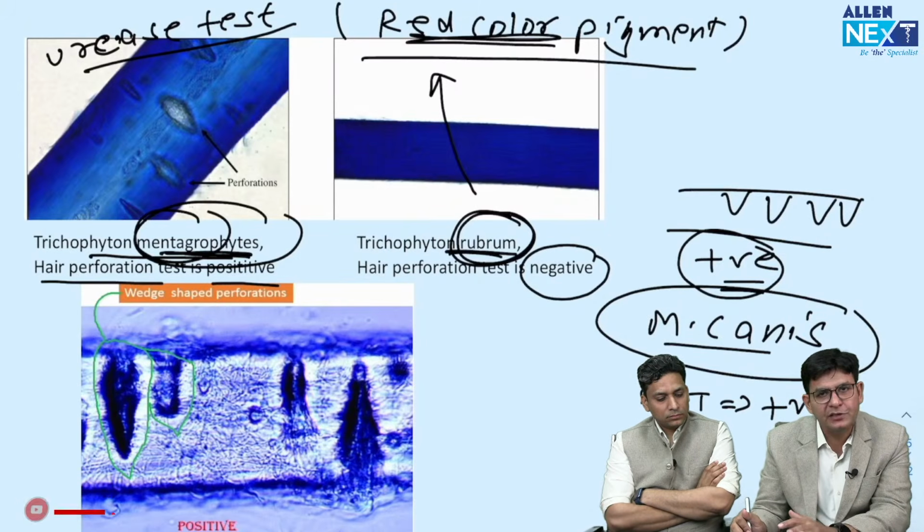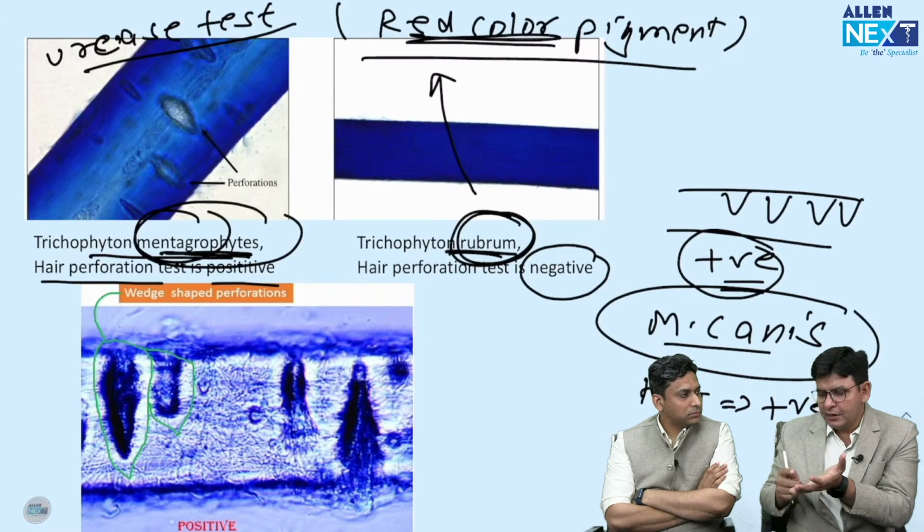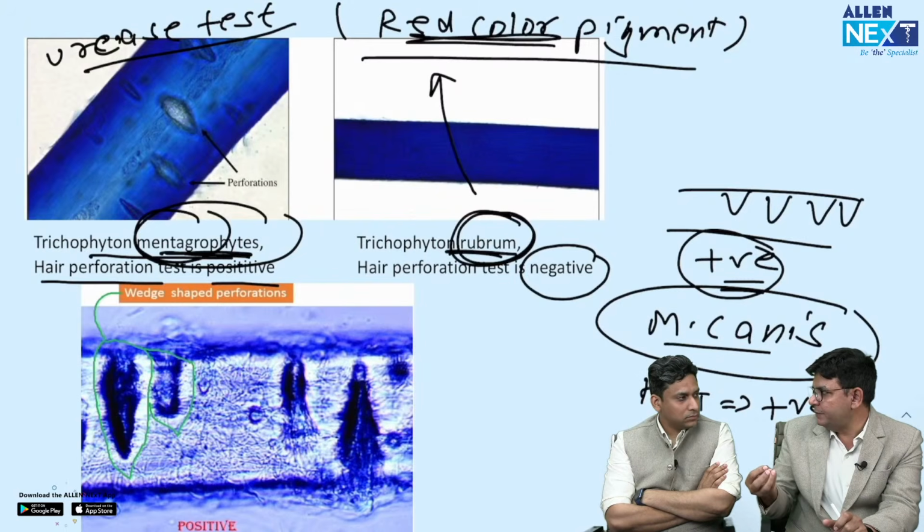One is mentagrophytes and one is rubrum. Okay, and I just would like to tell you, when you send those hairs and nail clippings, what we do actually with them is, first of all, you put them in 10% KOH.